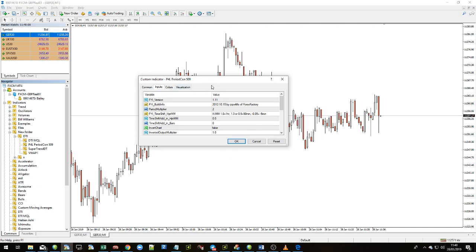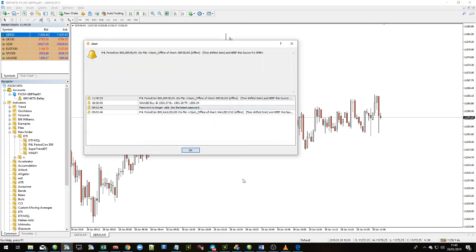When you drag and drop that on, you'll get this inputs screen here. We want the third one down, which says period multiplier. Double click on the value, change it to 2. If it's not already 2, change it to 2. Press OK. It gives you a message here saying go File, Open Offline Chart, and then select that one. So let's do that.